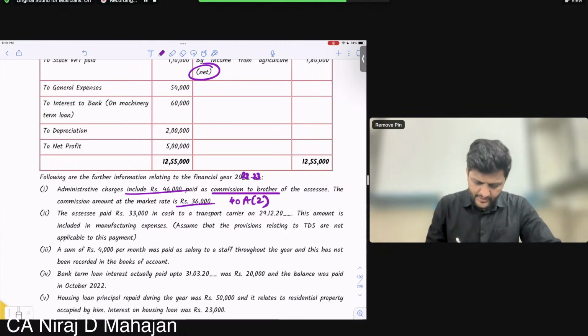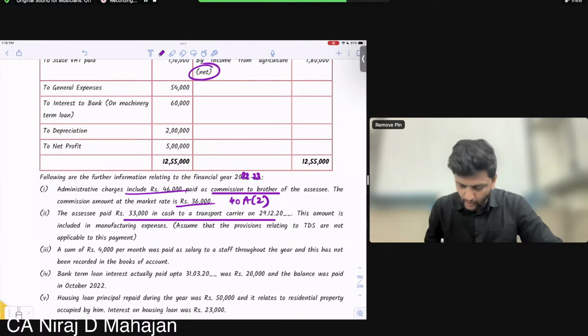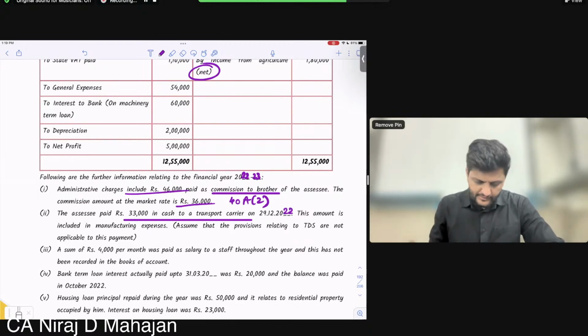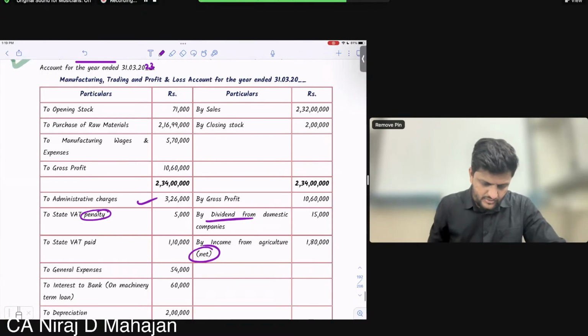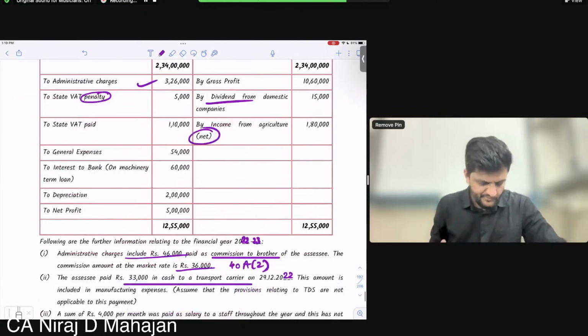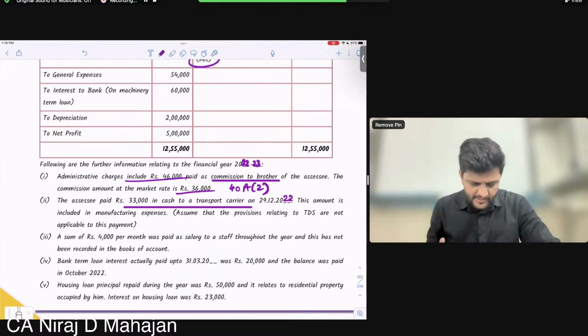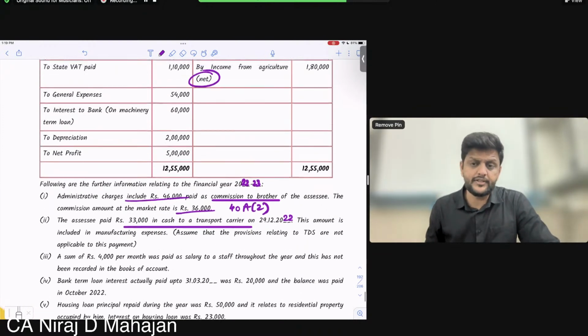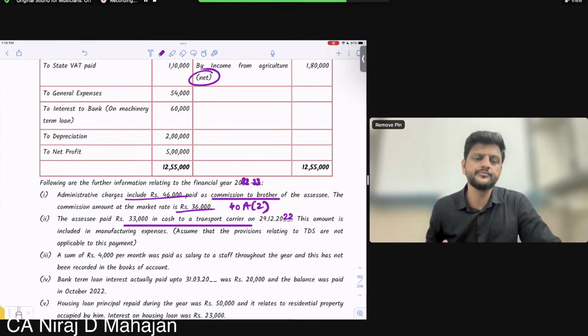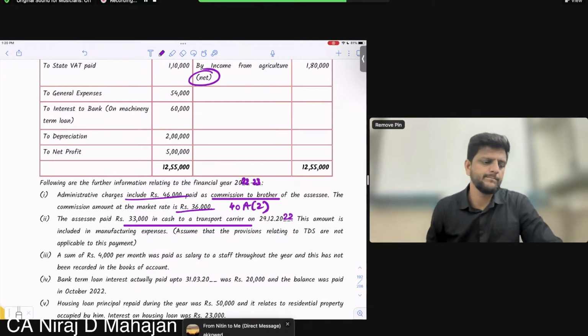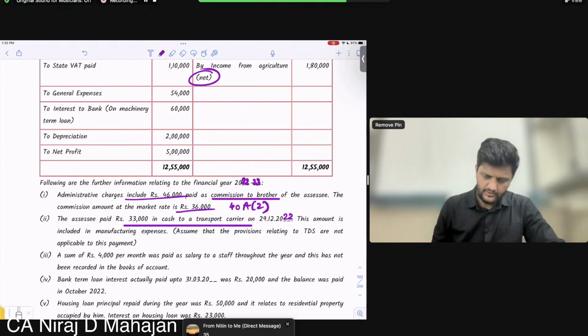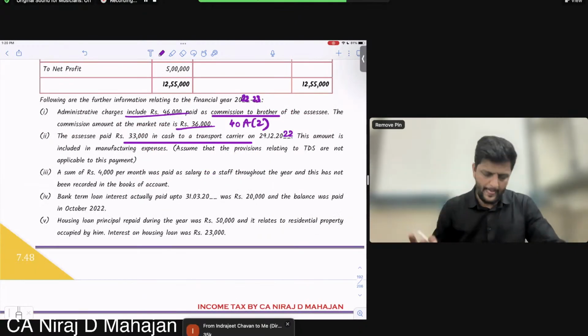The assessee paid 33,000 in cash to a transport carrier on 29 December 22. This amount is included in the manufacturing expenses. Assume that the provisions of TDS are not applicable. But 33,000 paid in cash, allowed or not allowed? Allowed. Why? Transport. The limit is 35,000. So no adjustment to be done, it is allowed.